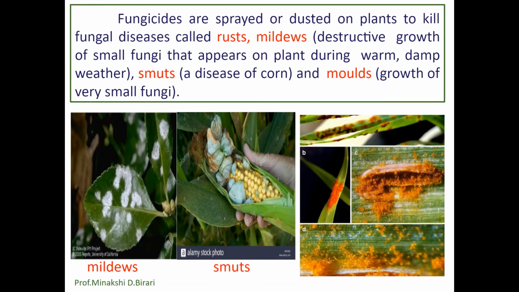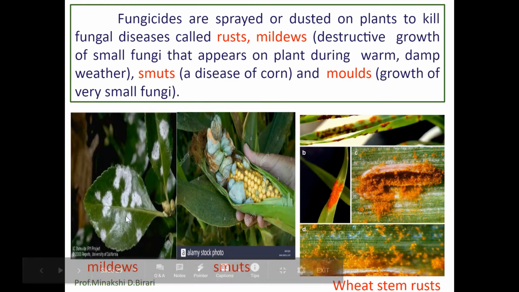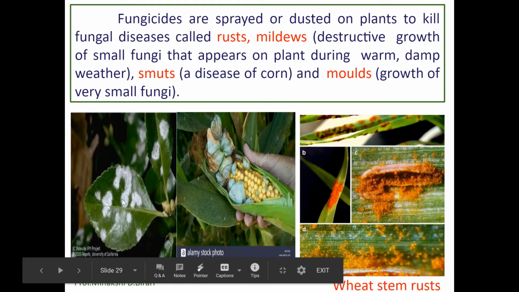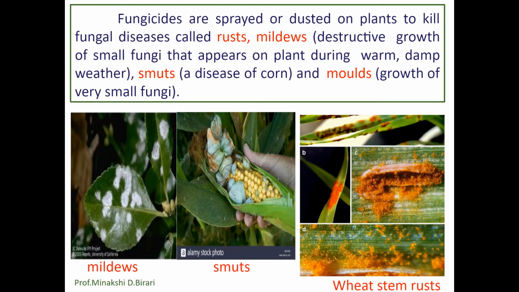Mildews, smuts and rust. When we observe this picture, we can see mildew. It is a destructive growth of small fungi that appears on plants during warm, damp weather. Secondly, smut is a disease of corn. And in the third picture, wheat stem rust, there is the formation of rust on the stem of the wheat plant. So these are the diseases caused by fungi which can destroy or seriously damage food crops.